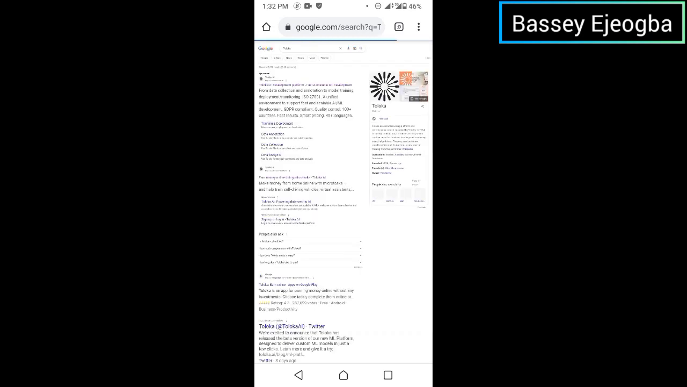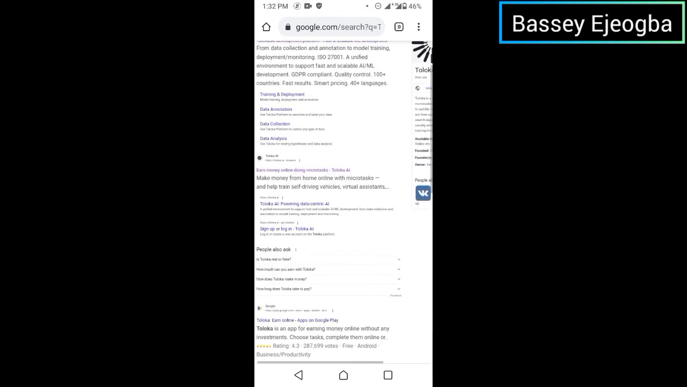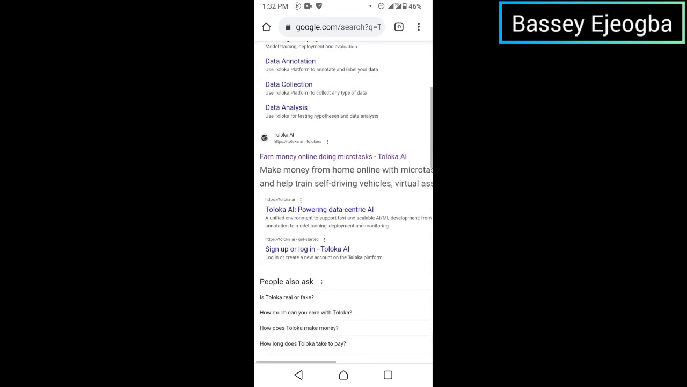So you see that it has opened on the screen, and you will see on the search results page on Google the first one, an AI development platform. Just like I said, it is an AI platform. You leave the first one and go to the second search result on the screen, which is earn money online doing micro tasks. You click on it and allow it to open.